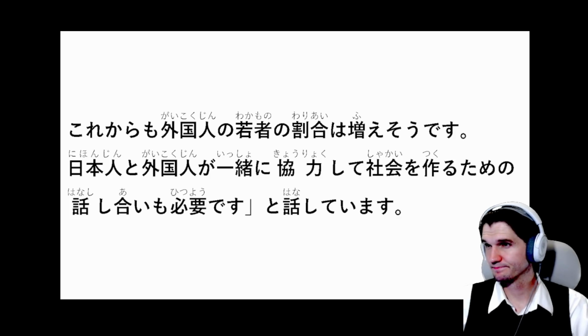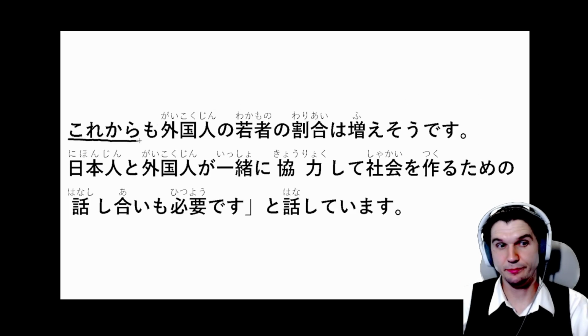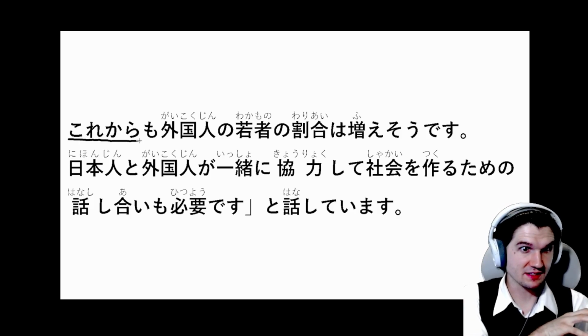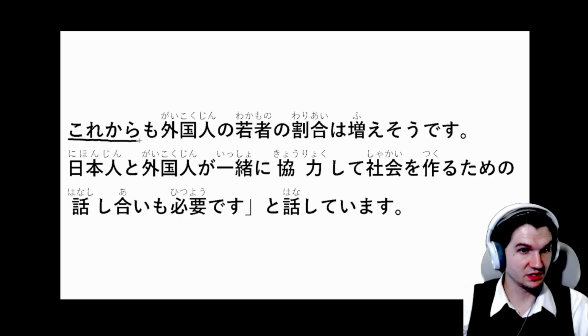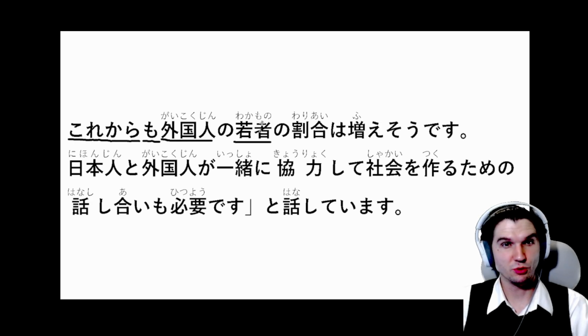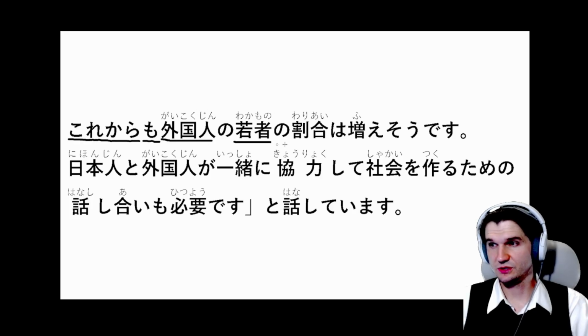これからも外国人の若者の割合は増えそうです。Okay, これからも. So これから is going into the future, も implying that it's already in that state. That is the case, but it's going to apply also into the future. So also going forward, 外国人の若者. So 外国人 would be foreigners, 若者 would be young people, so young foreigners. We're still connecting to another noun here with の.